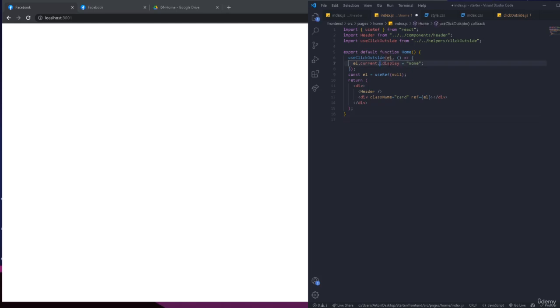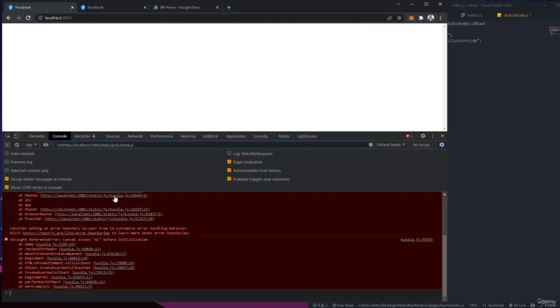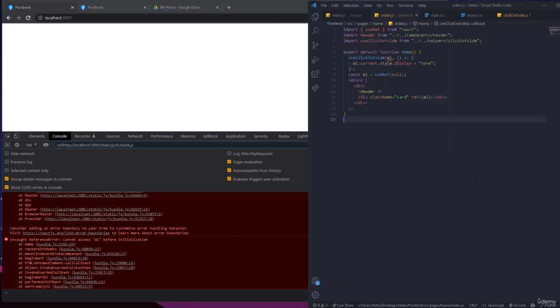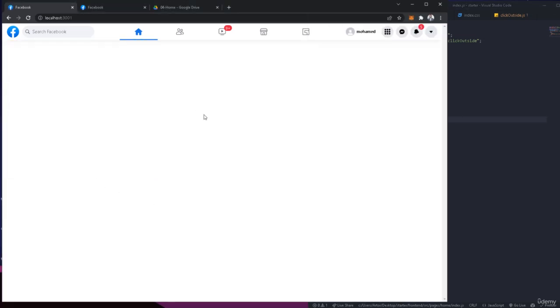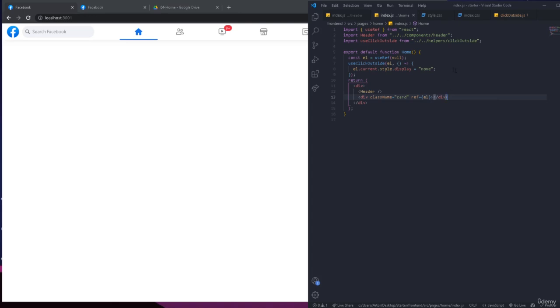Let me see what's the problem right here. Okay, yeah, this is a problem. This is going to be before, because we're going to need to initialize it first. Okay, and if we refresh, there's no problem. Now if we click outside, it's going to hide, and as you see, it's been hidden. Okay, so that's the way you can do it.